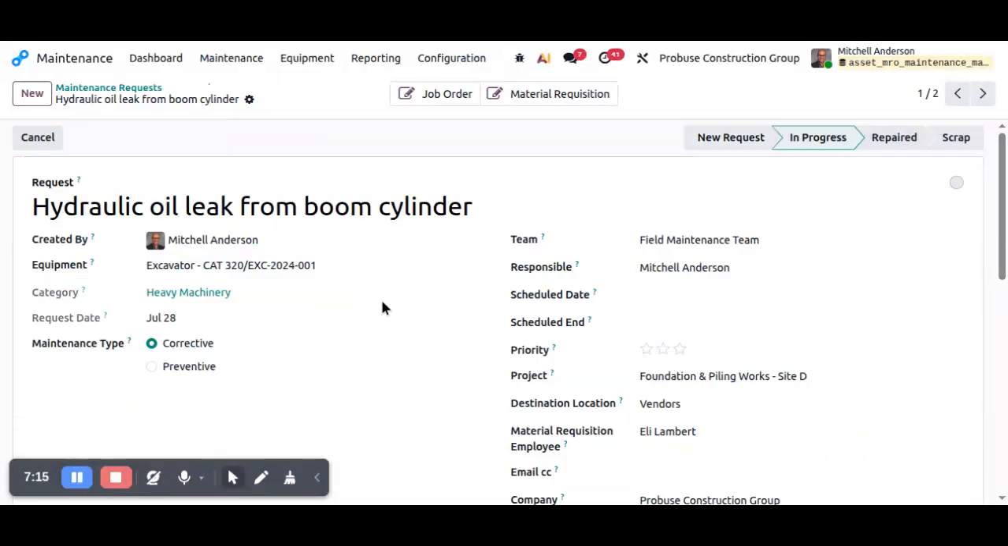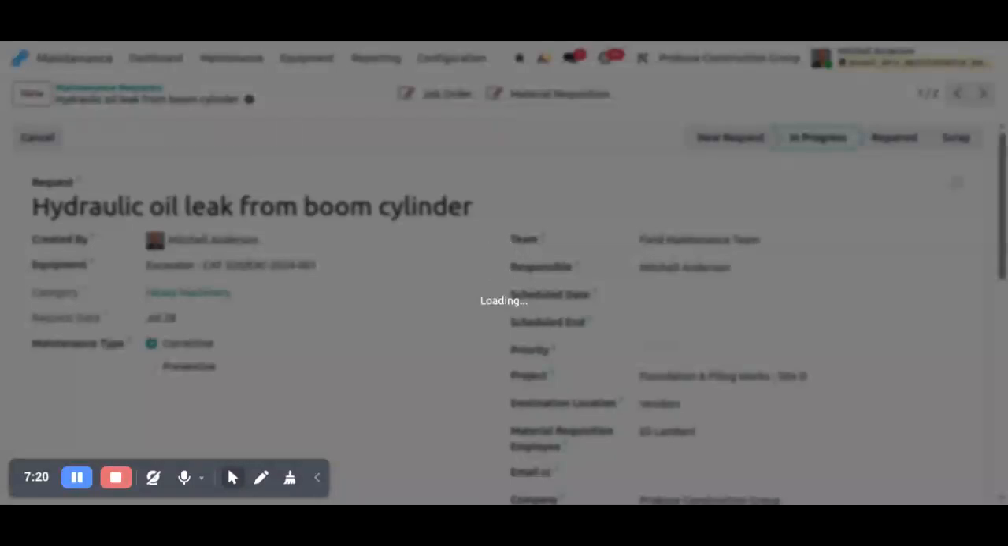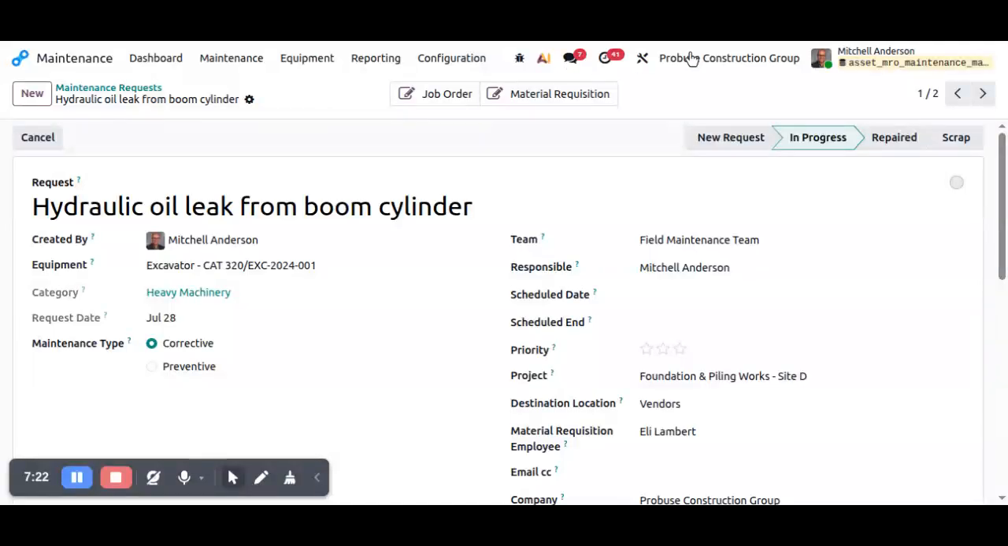Finally, generate the maintenance request PDF report. Here we can print the maintenance request PDF report. So the PDF report includes equipment information, maintenance details, plant materials, and maintenance checklist. The result is a comprehensive maintenance document that is ideal for technicians, supervisors, maintenance records, and audit purposes.